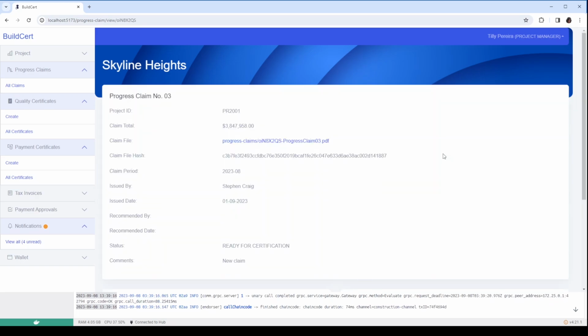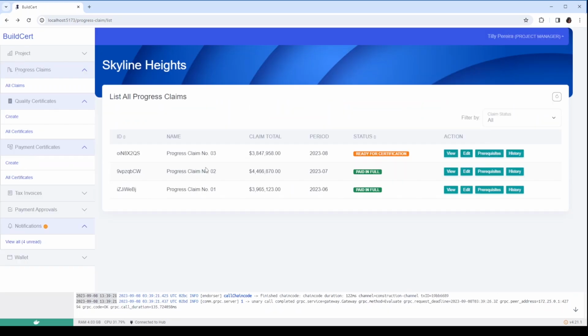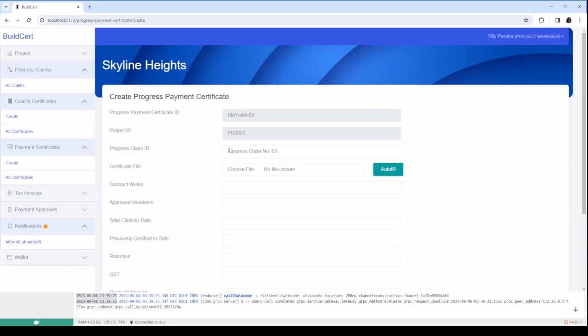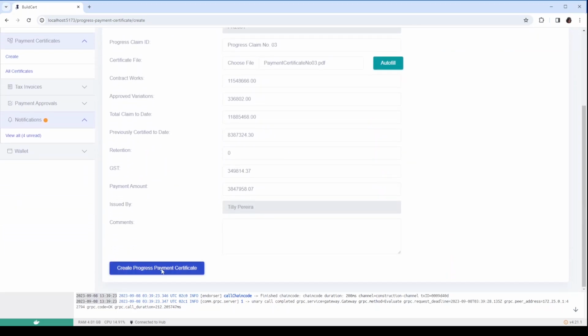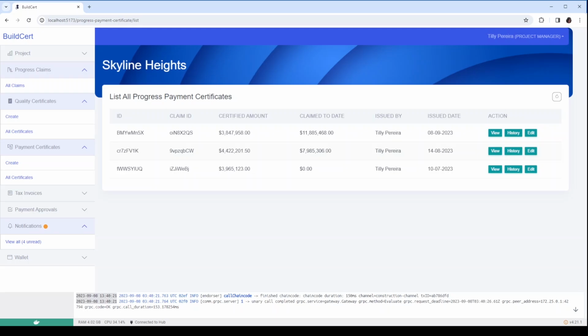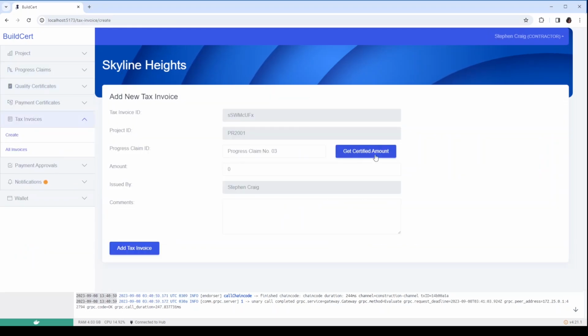The quantity surveyor creates a progress payment recommendation which goes to the project manager, who issues the progress payment certificate. When the certificate file is uploaded and the autofill button clicked, the data in the file is extracted and filled in by the system. The progress payment certificate is issued to the contractor when the Create button is clicked. The contractor will issue a tax invoice which will go to the client for approval.